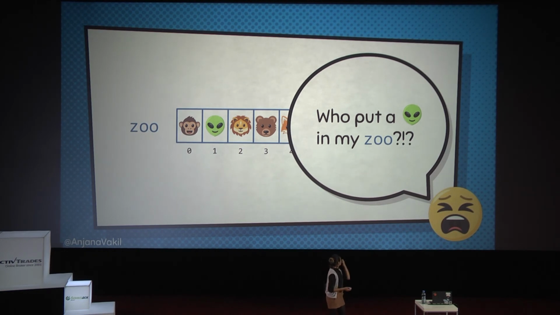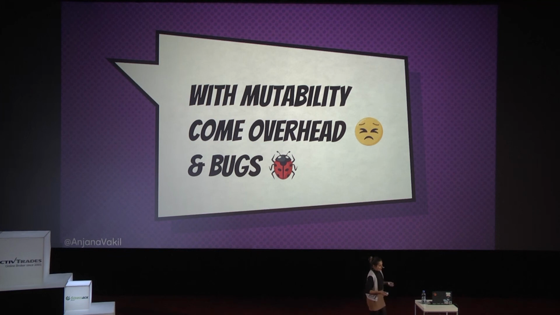Okay, so this is the problem. When we use mutable data, we can change values in place in ways that are unexpected. And so if we want to manage that and make our lives possible as developers, we have to add a lot of overhead to manage who is allowed to change the data, how and when, and validate and make sure that all the animals are from the earth before we process anything, and yada, yada, yada. So it's a lot of overhead, it's a lot of headaches to have to manage all of that.